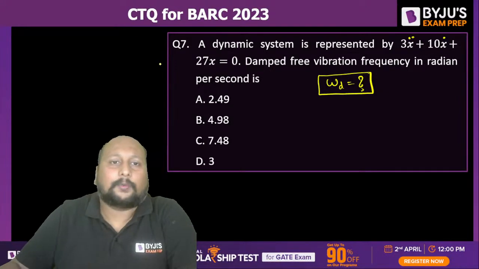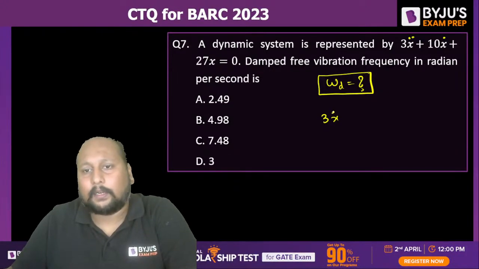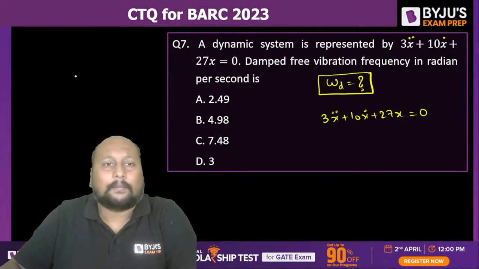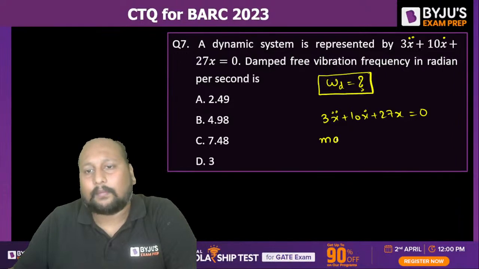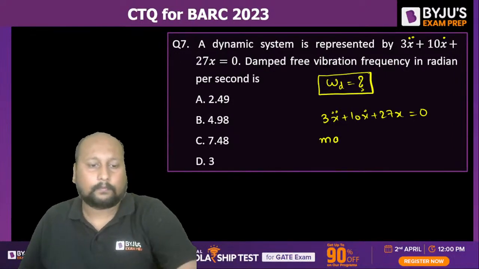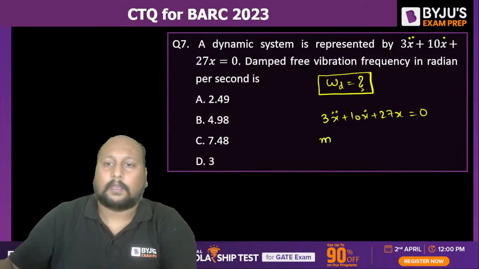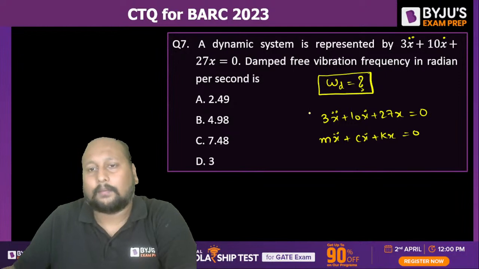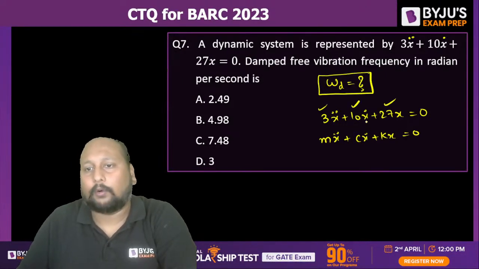They have given the expression, 3x double dot plus 10x dot plus 27x equal to 0. We can just compare this with our standard equation, mx double dot plus cx dot plus kx equal to 0. So m is equal to 3, c equal to 10, k equal to 27.